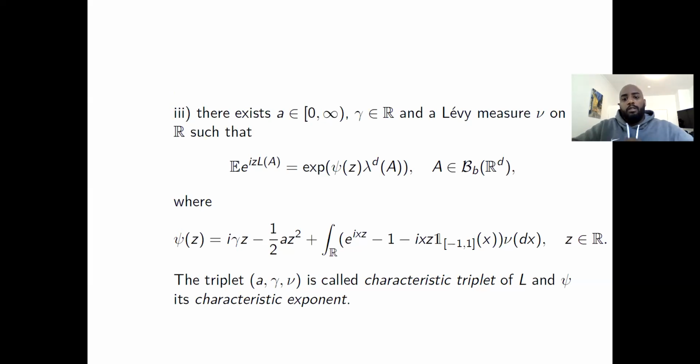And the third condition, which reminds you of Lévy processes, is that there exists an A in [0, ∞), a gamma in R, and a Lévy measure on R such that the characteristic function is given as follows. So this is the characteristic exponent, which was stated here, and this is the Lebesgue measure of R. A is the bounded Borel set. This is the well-known Lévy-Khintchine representation. Here is the gamma, here is the A, here is the Lévy measure. We call this triplet the characteristic triplet of L, and ψ its characteristic exponent.